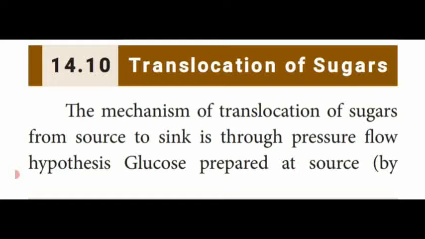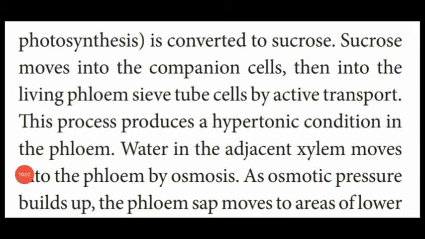So this translocation of sugars takes place by the pressure flow hypothesis. What is that? Pressure flow hypothesis. Glucose is prepared in the source region, by the leaves, through the process called photosynthesis. This glucose, that is carbohydrate or starch, is converted into sucrose. This sucrose moves into the phloem elements called companion cells. Then it moves into the sieve tube